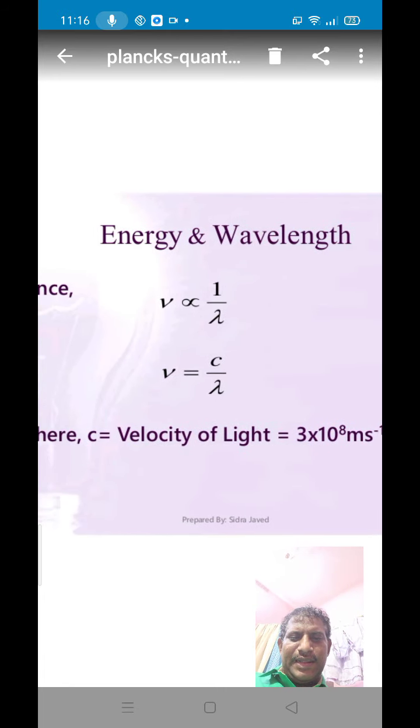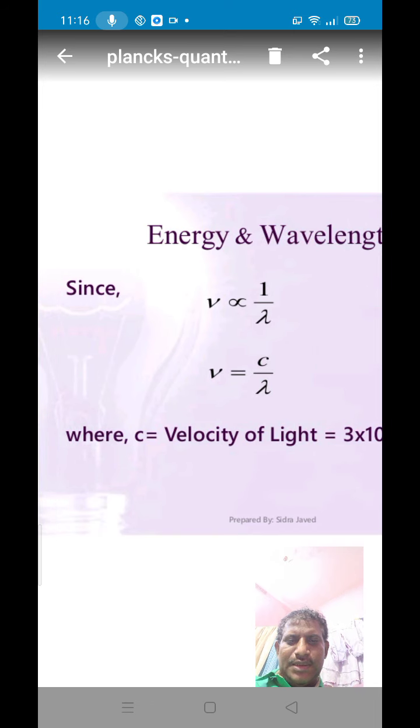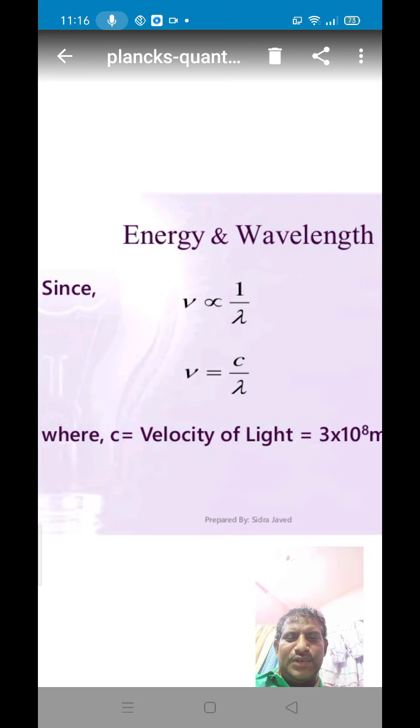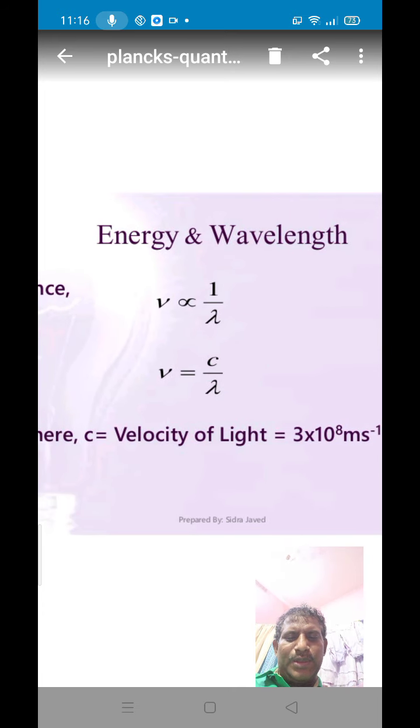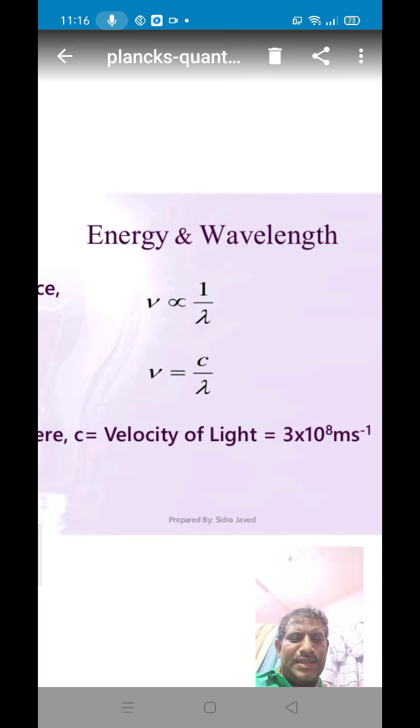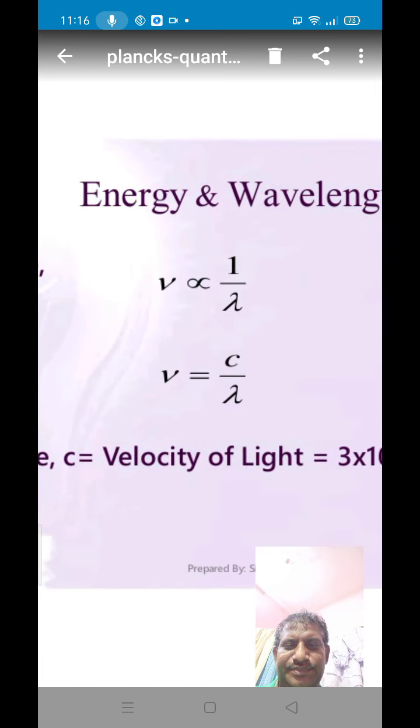Relationship between energy and wavelength. Frequency is inversely proportional to wavelength. Therefore, nu is equal to c by lambda. Nu represents the frequency of radiation, c represents the velocity of light, which is equal to 3 into 10 to the power 8 meter per second or 3 into 10 to the power 10 centimeter per second, and lambda represents the wavelength of the radiation.